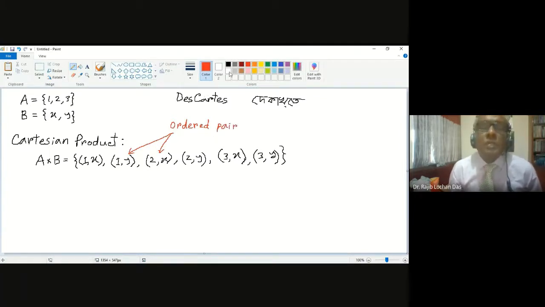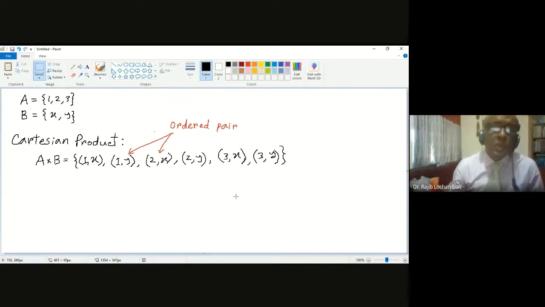So every time you write the pair with order and inside brackets. Every single element is a pair. Do you understand what I am saying? Yes, sir.